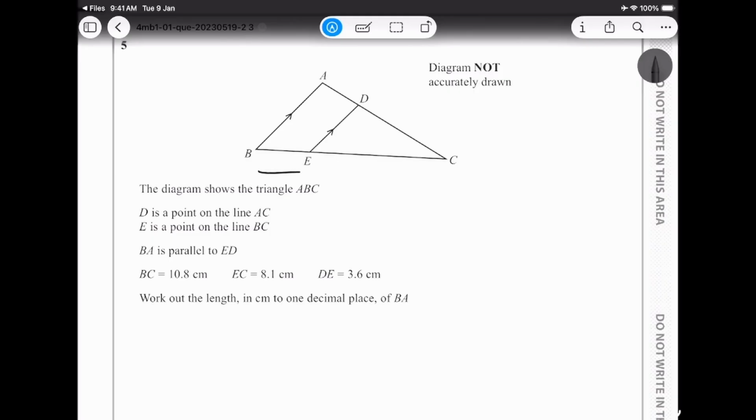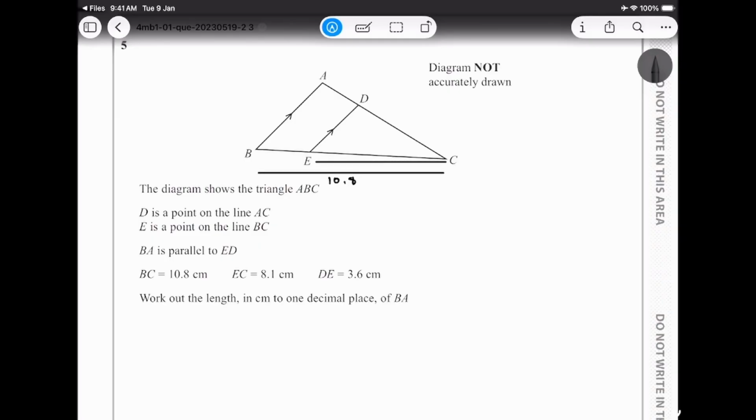B to C is 10.8, E to C is, oh wait, this looks not straight. Okay, this still isn't straight. Do I have OCD?